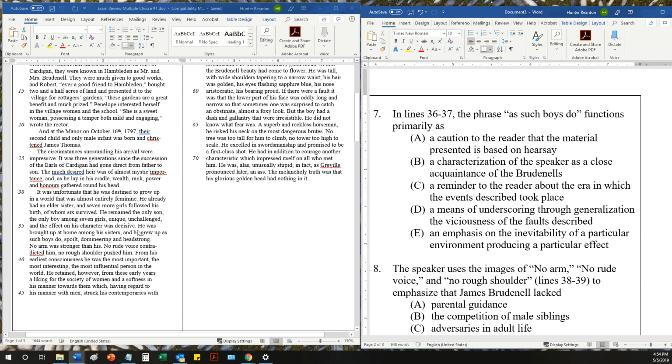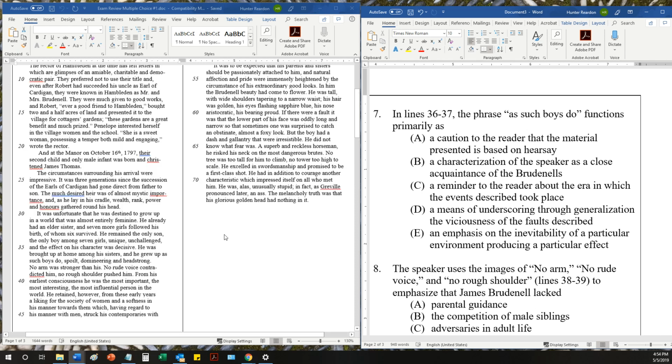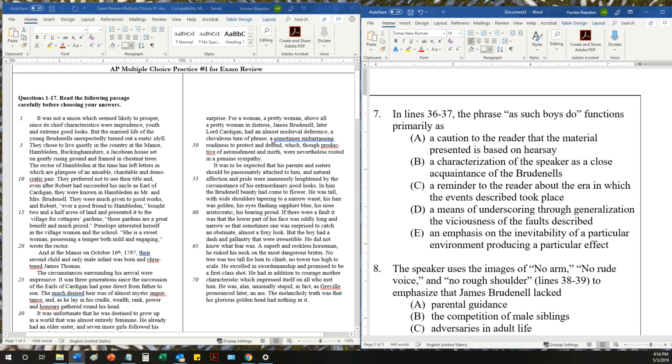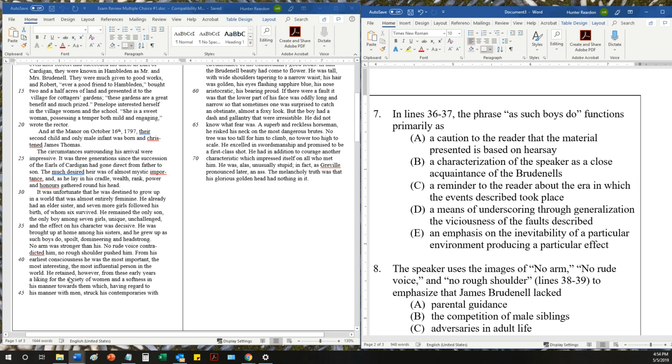That's here. He was brought up at home among his sisters, and he grew up as such boys do, spoilt, domineering, and headstrong. No arm was stronger than his, no rude voice contradicted him, no rough shoulder pushed him. All right. So this was the situation, right? And then just after this, later on, we get some commentary on how he ended up as a person, right? From his earliest consciousness, he was the most important, the most interesting, most influential person in the world.